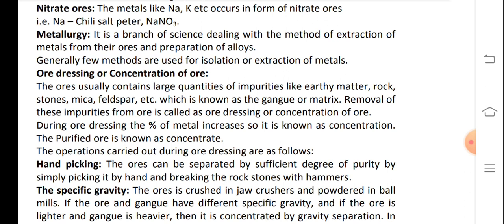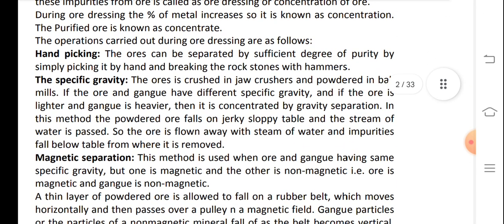The operations carried out during ore dressing are as follows. Hand picking. The ores can be separated to a sufficient degree of purity by simply picking by hand and breaking the rock stone with hammers. Specific gravity. The ore is crushed in jaw crushers and powdered in ball mills.